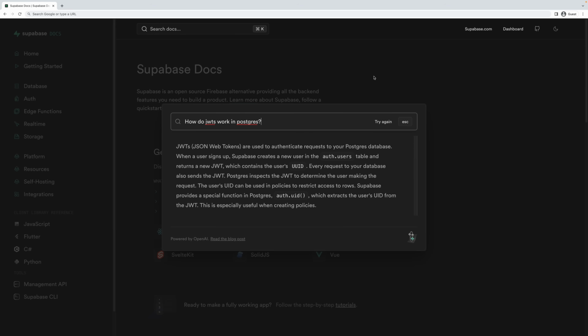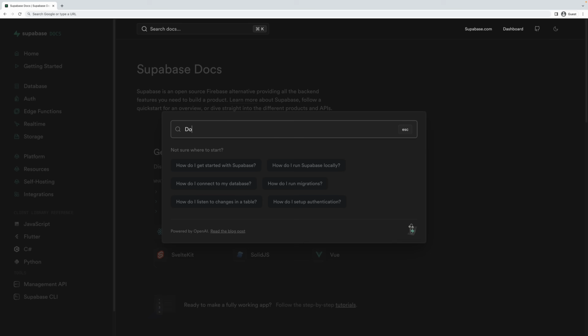So once again, under the hood, what happened here is we took this query, generated an embedding on it. It searched our entire database, which is pre-processed with all the documentation from Supabase, with an embedding that matches this query. It found the top most relevant chunks of content to this query, and then inserted that into our prompt as context, followed by this query itself. And we basically let GPT-3 do the rest and use that context to give us a catered answer right here.